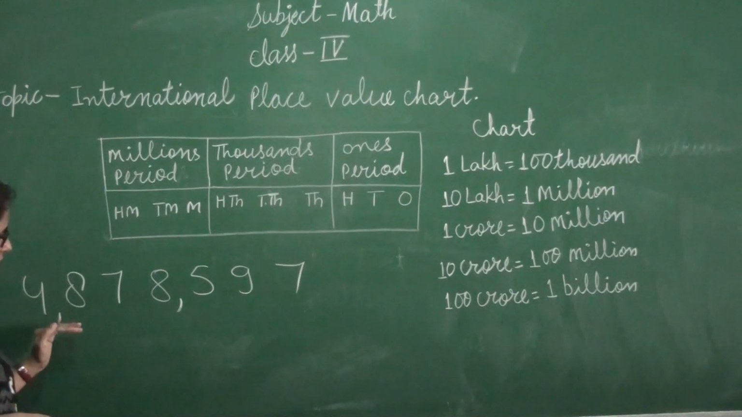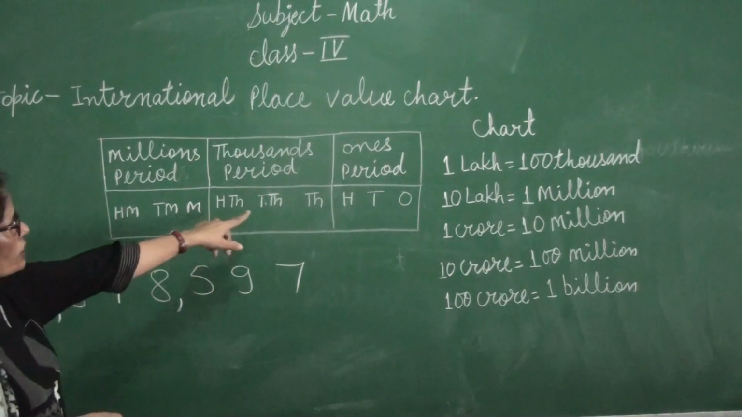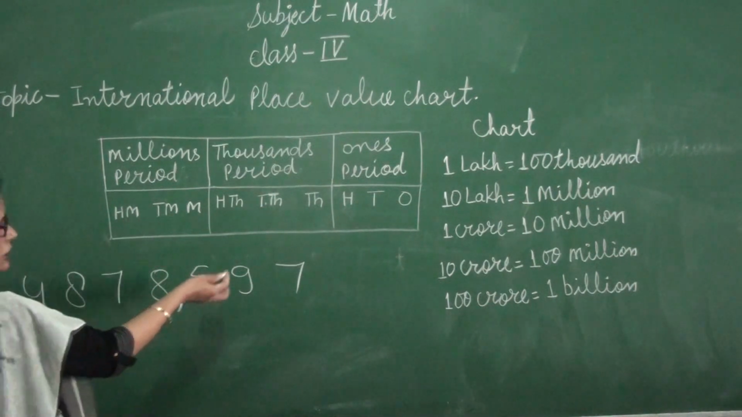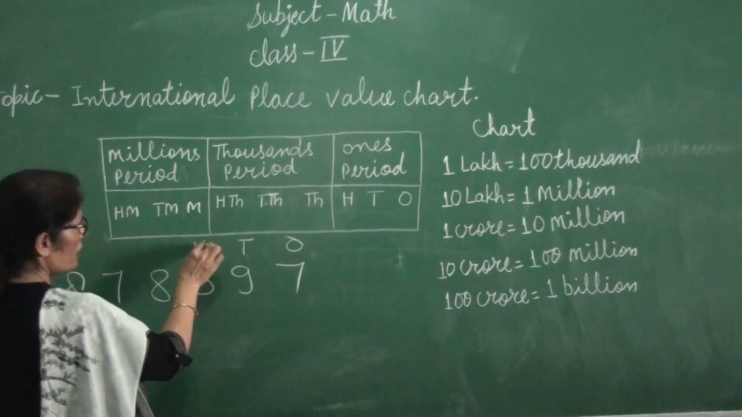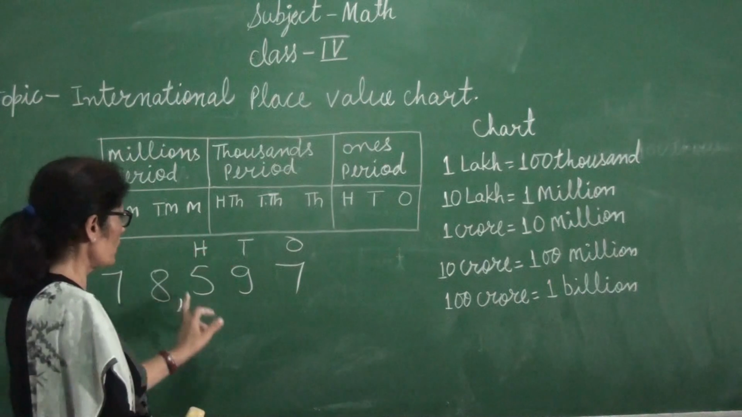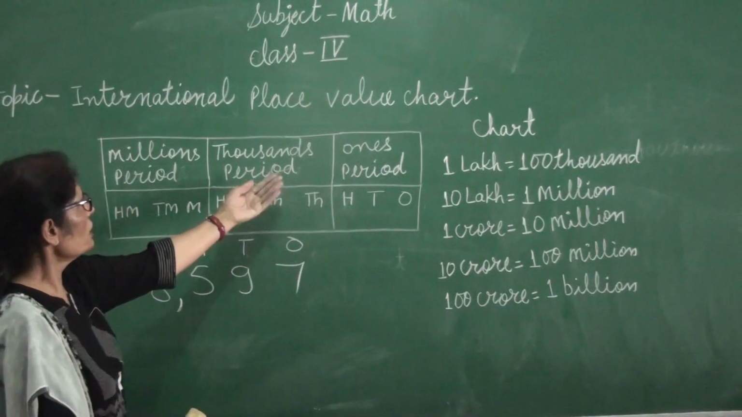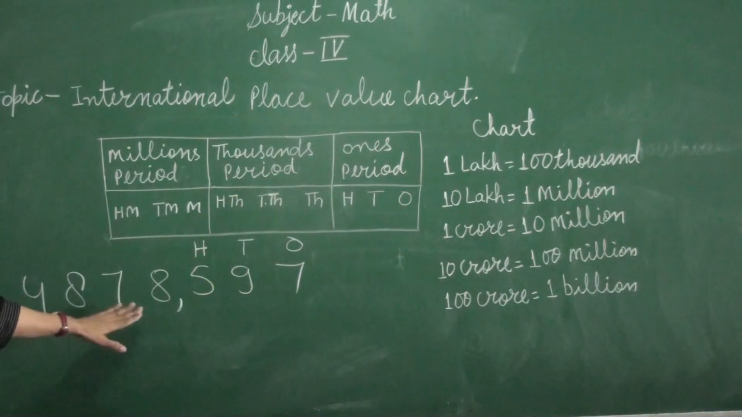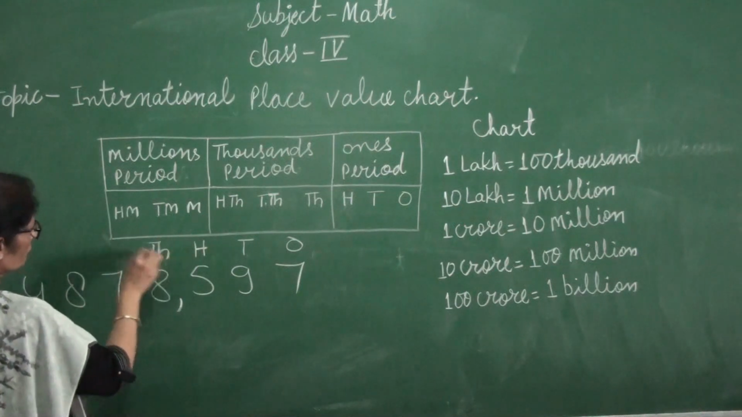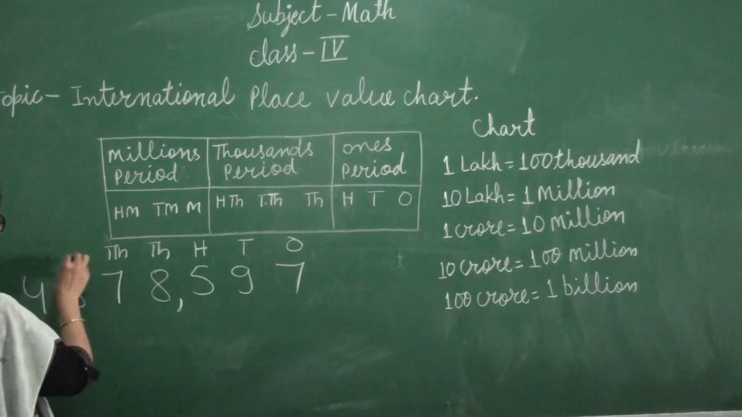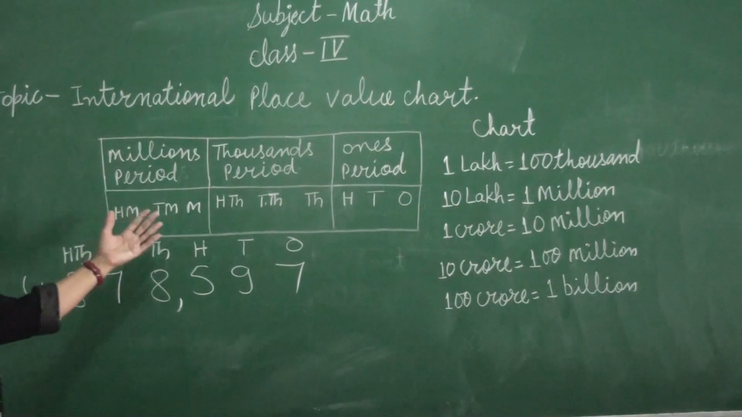Now after that what will we do? We do the placing according to the international number. First again ones, tens, 100. This is our ones period. Ones, tens, 100. After that the thousands period will come. Then we will place on the top of every number 1000, 10,000 and 100,000.